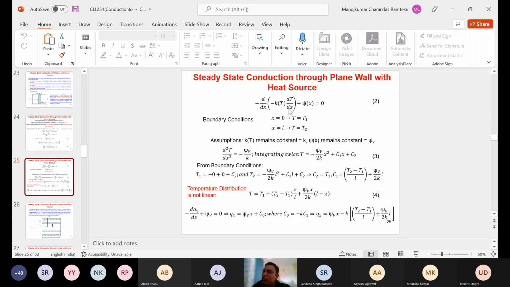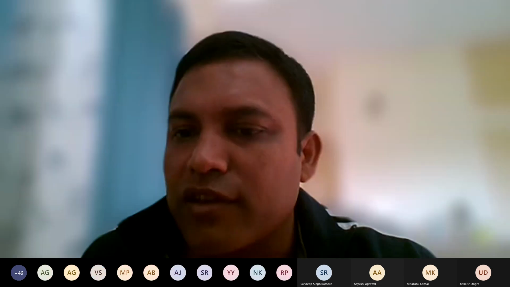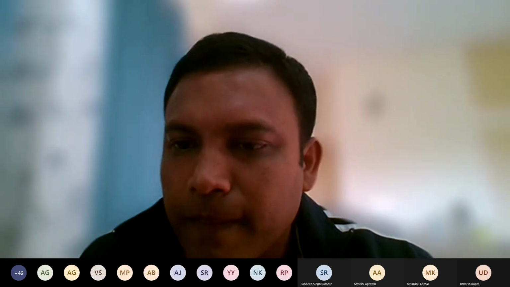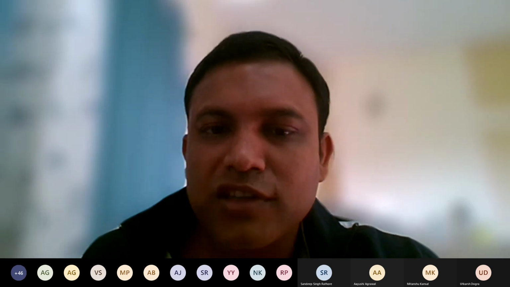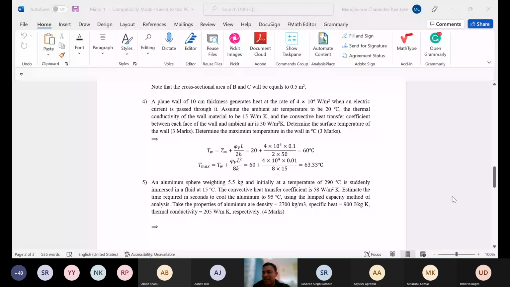So if you put those two boundary conditions, equation number 3 is going to get simplified immensely. Finally, what you are going to get is the equation which I have shown in the doc file. So these are the equations you are going to get. The wall temperature will be given by the first equation, whereas the maximum temperature will be at the center. That will be given as Tw plus psi V L square by 8K.